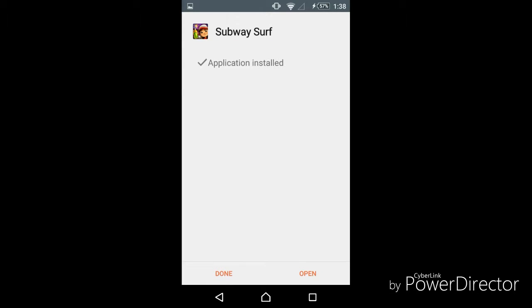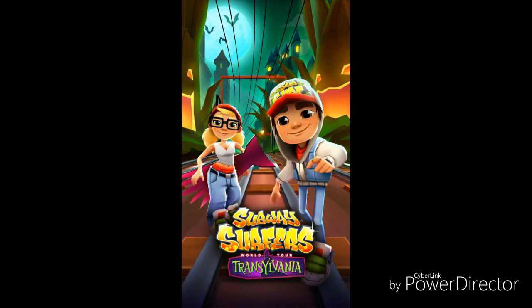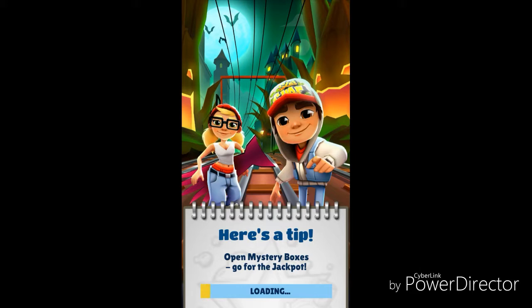And yep, when it's finished, you press open. Then it should come up. And this is no scam or anything. It's 100% working.